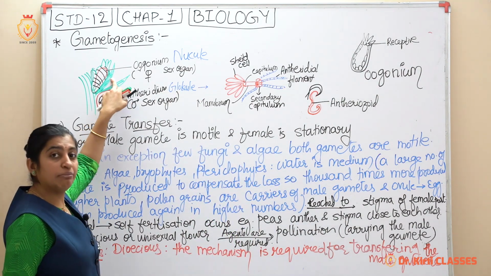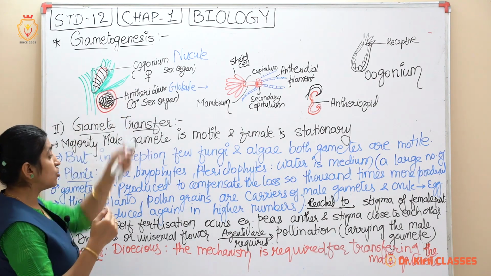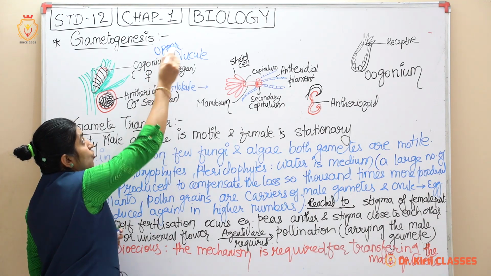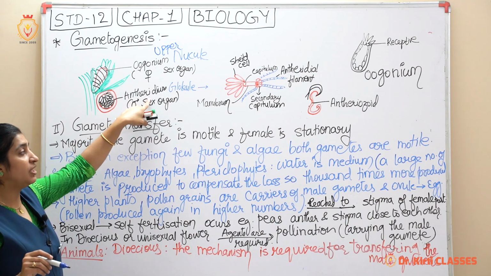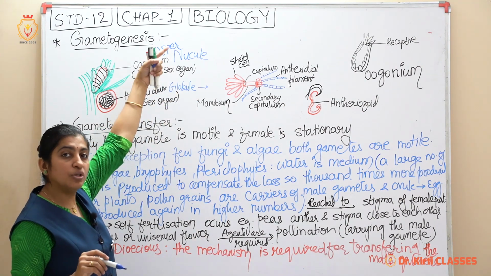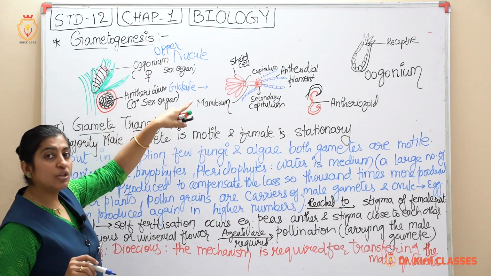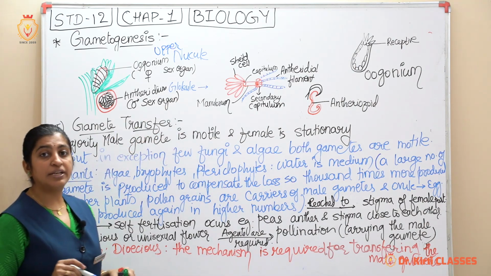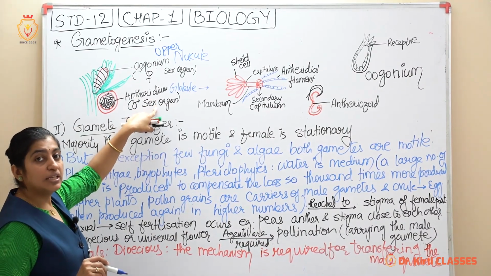It is a female sex organ, which lies on the upper side. So the upper side has the oogonium. On the lower side it consists of the antheridium, or it is known as globule. So the nucule lies on the upper side, which is female, and the globule consists of the male. Now when we see the male in detail, the globule.